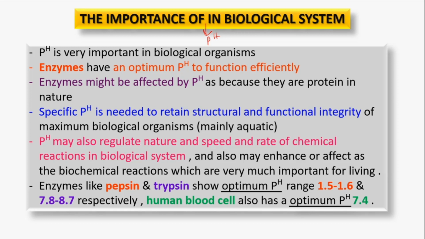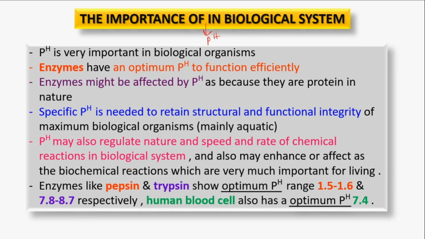A specific pH is needed to retain the structural and functional integrity of most biological structures, because most biological structures are made up of protein, and our antibodies and hormones are again proteinaceous in nature, so they can also be affected if pH fluctuations occur.